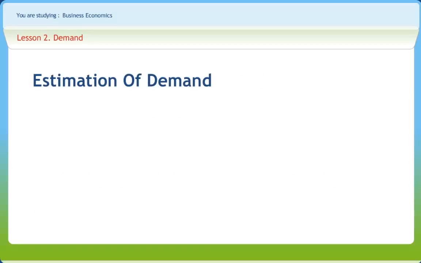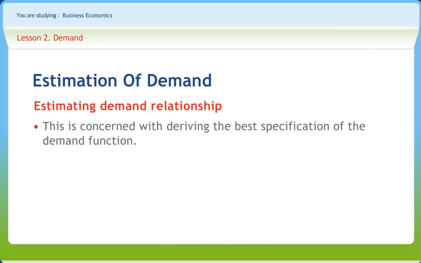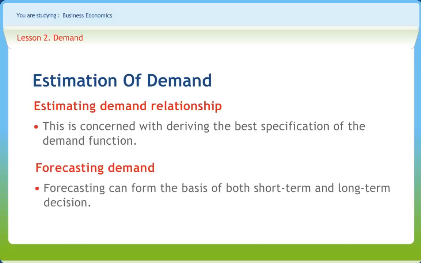Demand forecasting deals with the issues of estimating the demand relationship, which is concerned with deriving the best specification of the relationship between the quantity of the product demanded by consumers and the factors that influence this demand, and forecasting demand that can form the basis of both short-term and long-term decisions. Forecasting is concerned with extrapolation or projection of future behavior on the basis of past behavior.